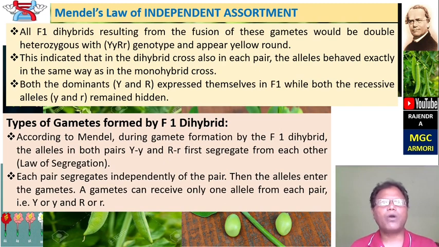Types of gametes formed by the F1 hybrids: according to Mendel, during gamete formation by the F1 hybrid, the alleles in both pairs, capital Y, small y, and capital R, small r, first segregate from each other, which is called the law of segregation. Each pair segregates independently of the other pair, and then the alleles enter the gametes. Gametes can receive only one allele from each pair, that is capital Y or small y, and capital R or small r.